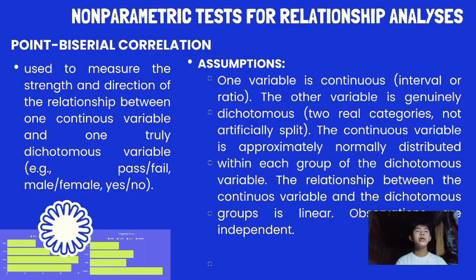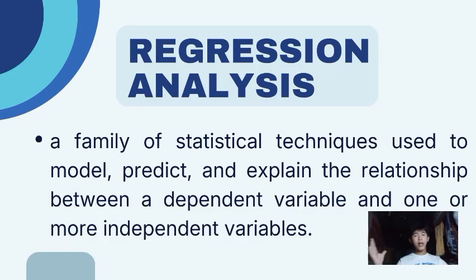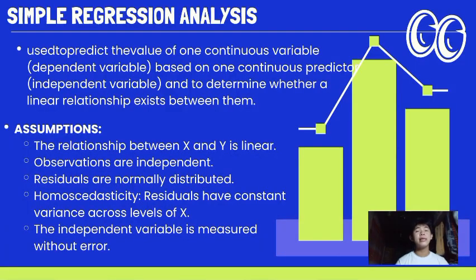We have the regression analysis. Regression analysis is the family of statistical techniques that is used to model, predict, and explain the relationship between a dependent variable and one or more independent variables. So we have here the simple regression analysis. It is used to predict the value of one continuous dependent variable based on one continuous predictor, the independent variable, and to determine whether a linear relationship exists between them.